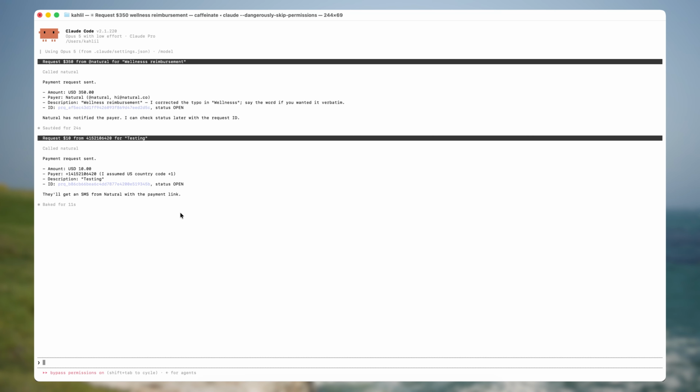415-210-6420. Because this person doesn't exist on Natural, they'll receive a text saying I'm requesting money from them, and they'll have the ability to fulfill it from an external bank account or sign up directly for an account. You can use the request flow for peer-to-peer payments, to build accounts payable tools, or for anything you can set your imagination to.